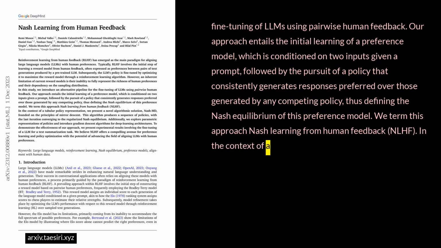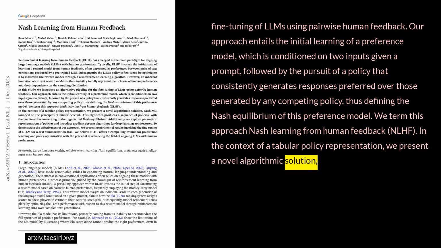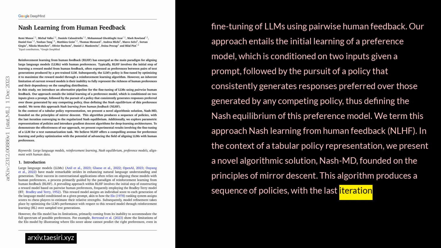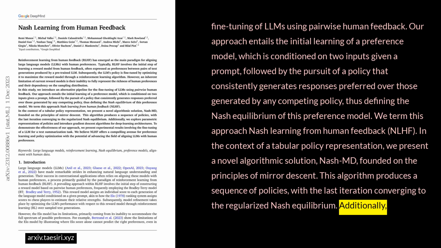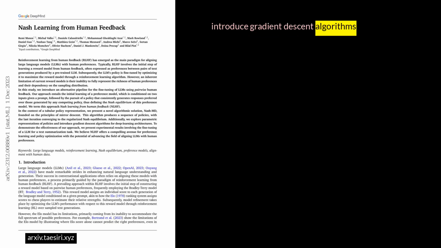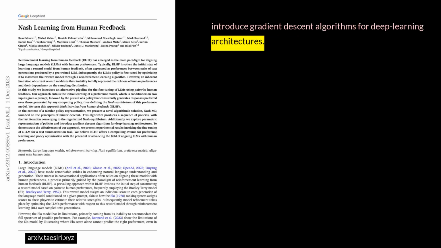In the context of a tabular policy representation, we present a novel algorithmic solution, Nash-MD, founded on the principles of mirror descent. This algorithm produces a sequence of policies, with the last iteration converging to the regularized Nash equilibrium. Additionally, we explore parametric representations of policies and introduce gradient descent algorithms for deep learning architectures.